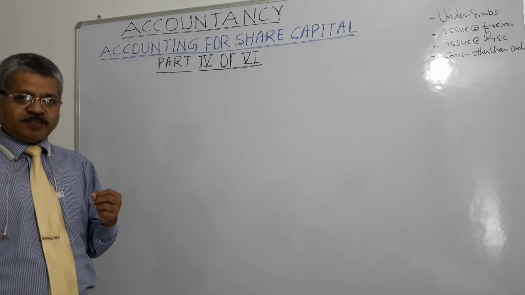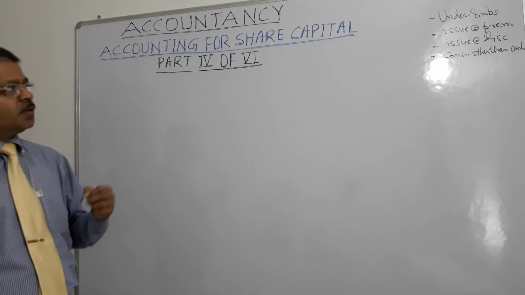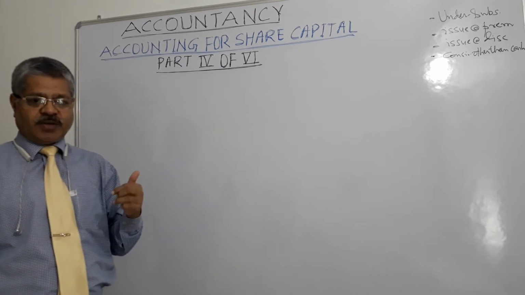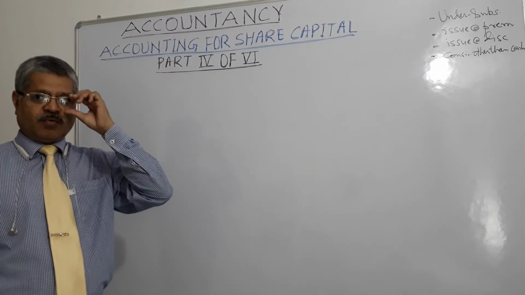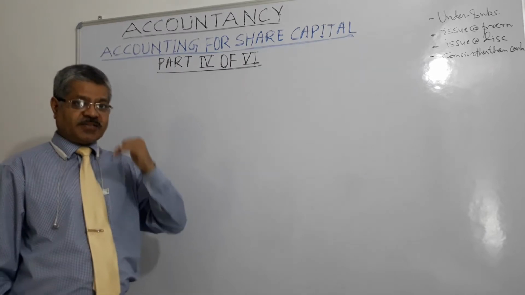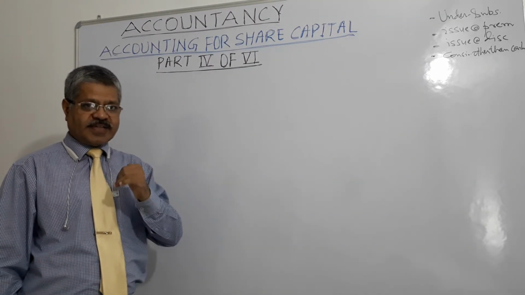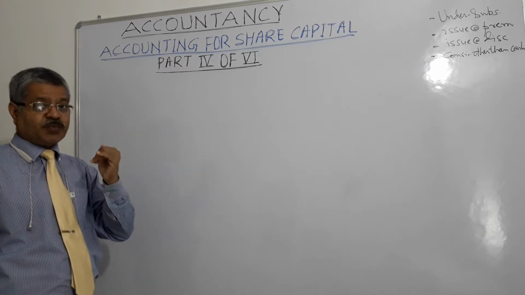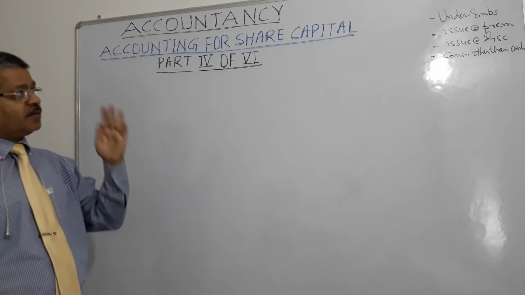So what will happen? That will be a situation of under subscription in which the number of shares for which applications are received is less than the number of shares for which subscriptions were invited, right? Under subscription.